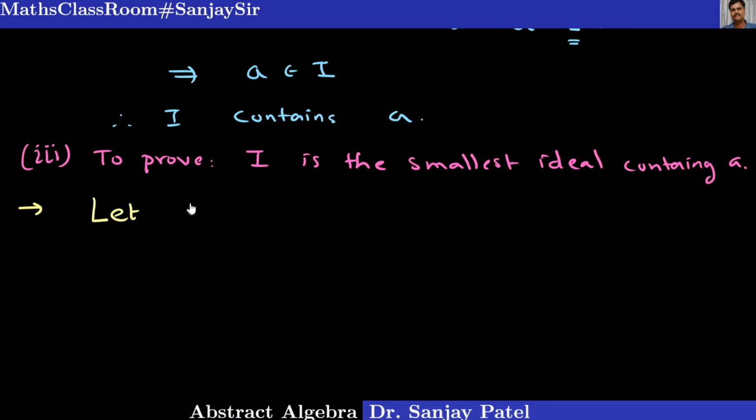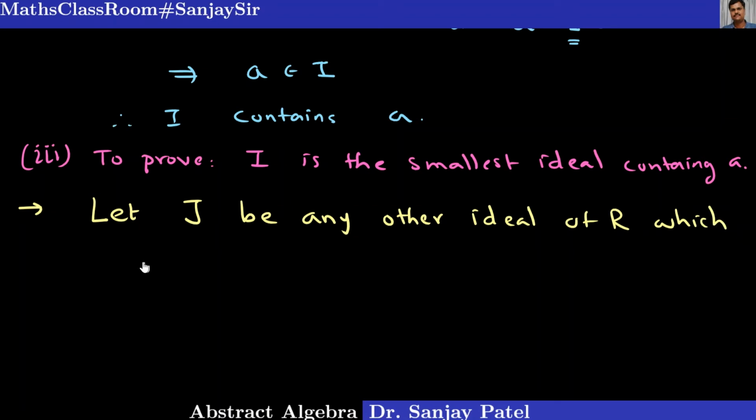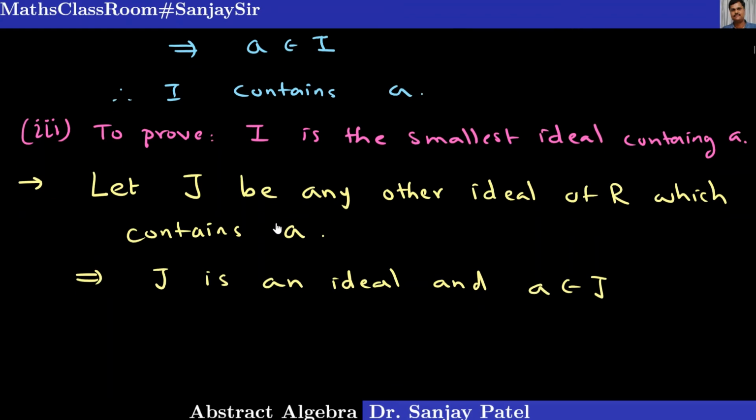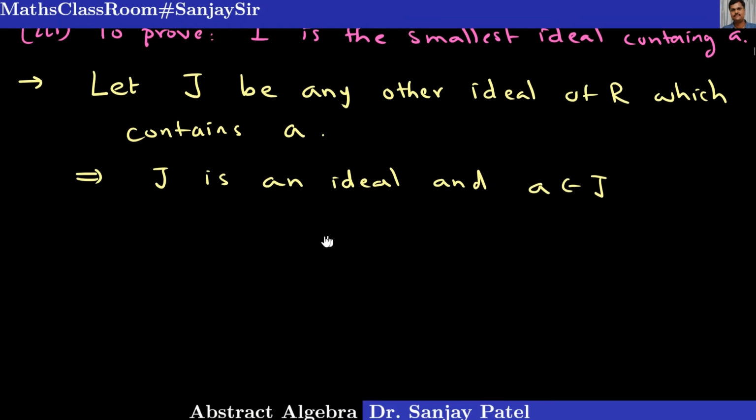So let capital J be any other ideal of the ring R which also contains the element A. That means two things: J is an ideal, and the element A belongs to the set J. So J is any other, arbitrary ideal in the ring which contains the element A. What I will be proving is I is a subset of J. So that means I is the smallest of all ideals which contain the element A.